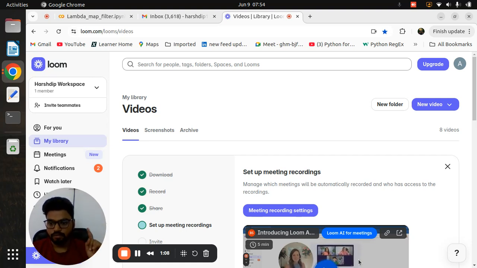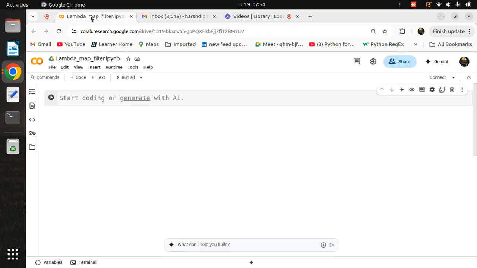But always remember one thing related to lambda: whenever you need to apply only one condition, then and only then can you use lambda. Otherwise you need to write a function, for loop, if else, whatever you need. This is very important. So without wasting time, we will move forward with our first inbuilt function, which is called lambda.